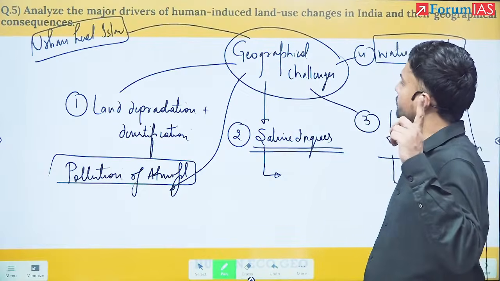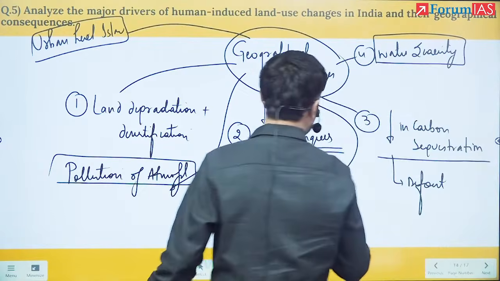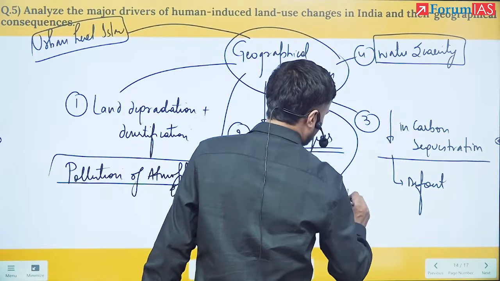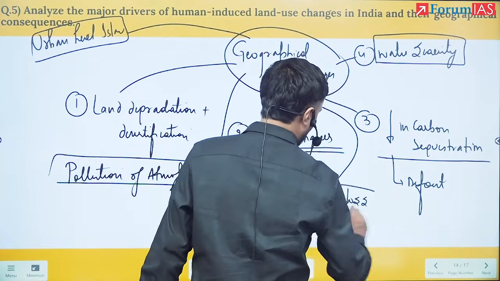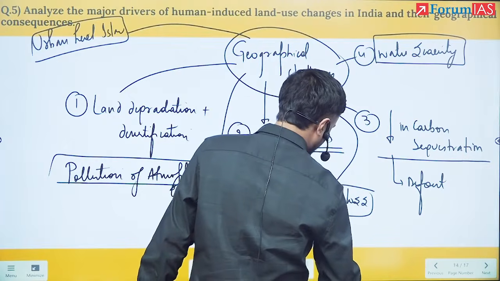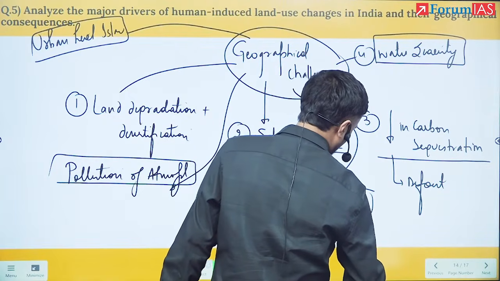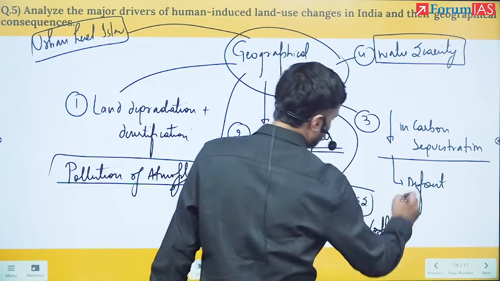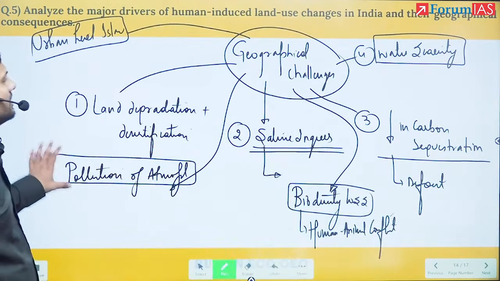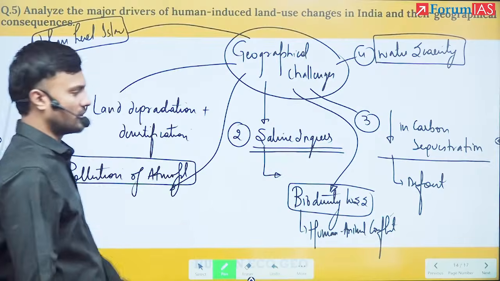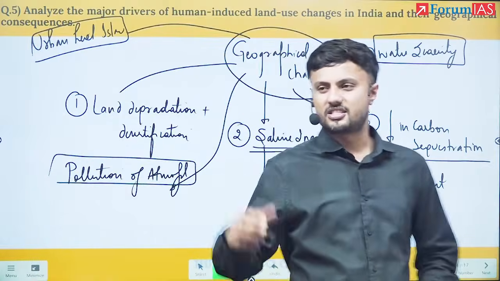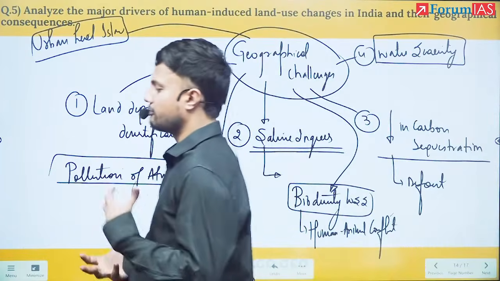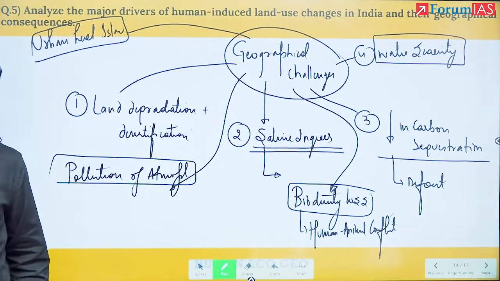Next, one important one I am missing here is biodiversity loss, that is human-animal conflict, Kerala, Assam. Again, this was a very easy question. 6 bullets, 7 bullets, more and more bullets you could have created for writing the answer.